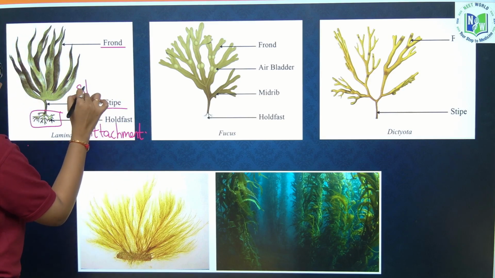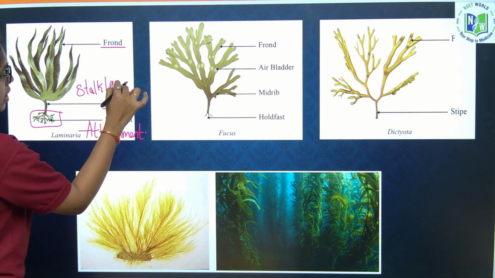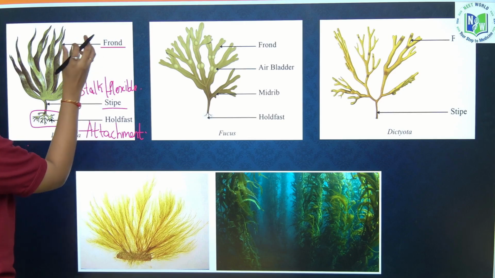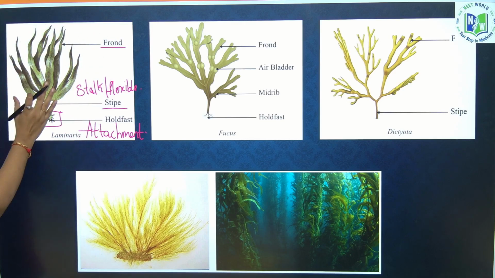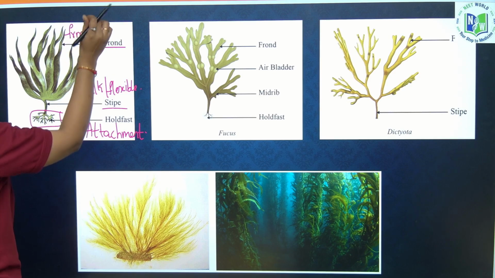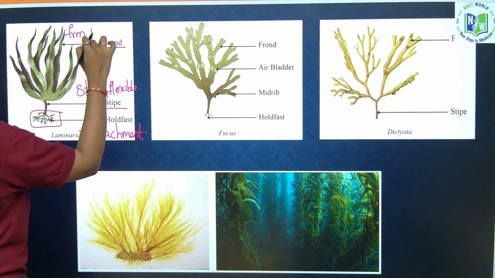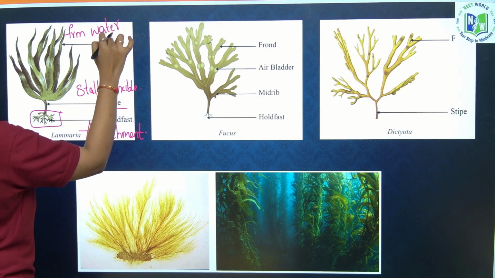Stipe is a long stalk like structure and it is flexible. Frond will prevent the damage of the plant body from air currents or water currents.